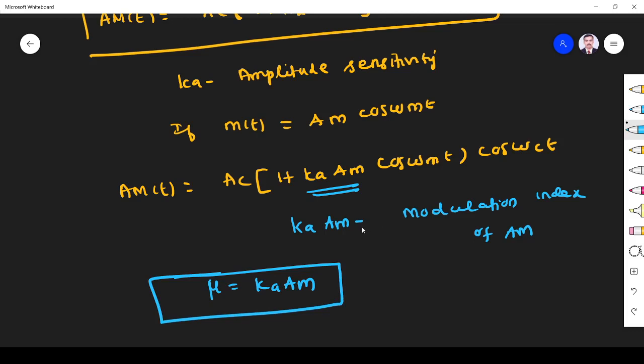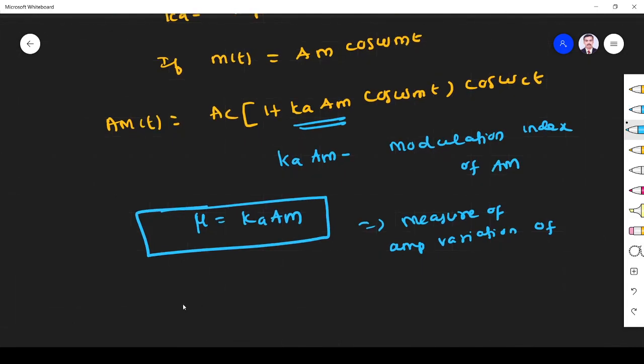So what does it mean? It is a measure of the amplitude variation of a modulated signal about an unmodulated carrier. How the amplitude of the modulated wave varies with respect to the unmodulated carrier amplitude is known as the modulation index of the AM wave.